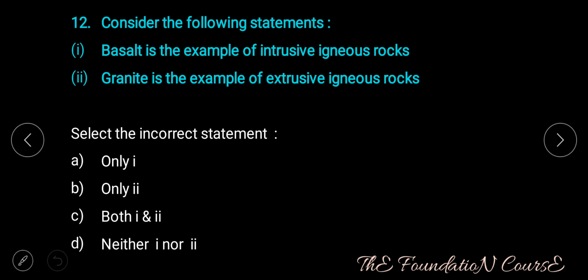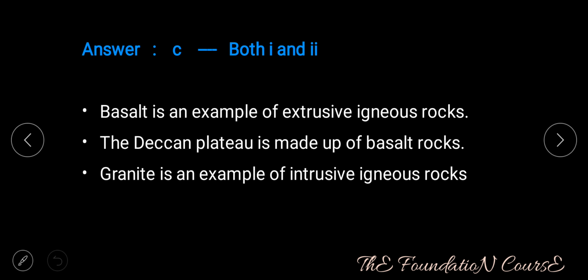Question number 12. Consider the following statements. Statement 1. Basalt is an example of intrusive igneous rocks. Statement 2. Granite is an example of extrusive igneous rocks. Select the incorrect statement. Option A, only one; option B, only two; option C, both 1 and 2; option D, neither 1 nor 2. Answer is option C, that is both 1 and 2.